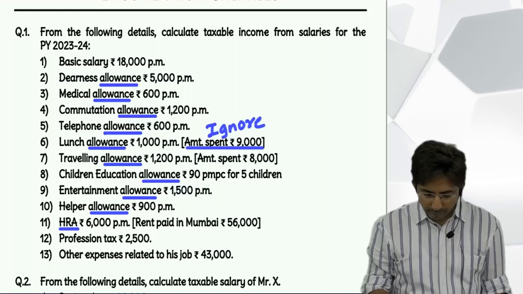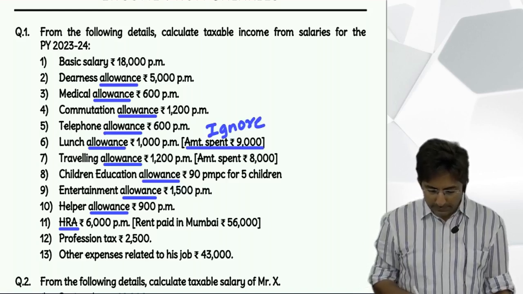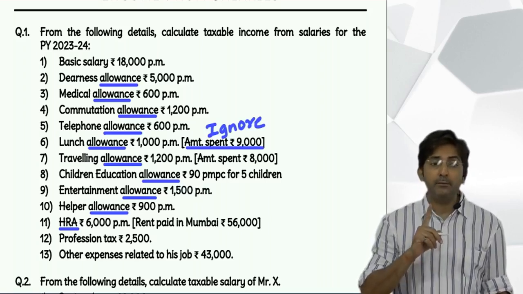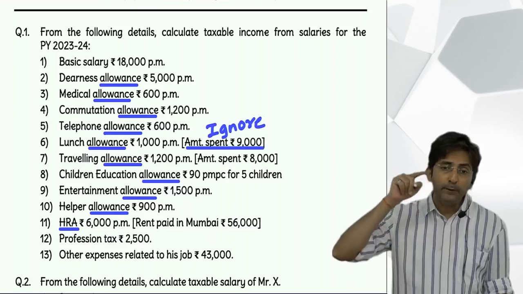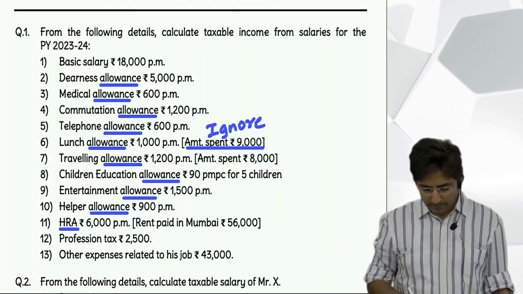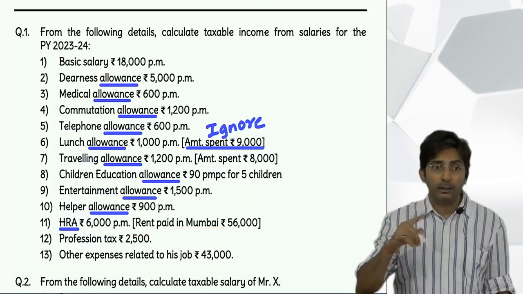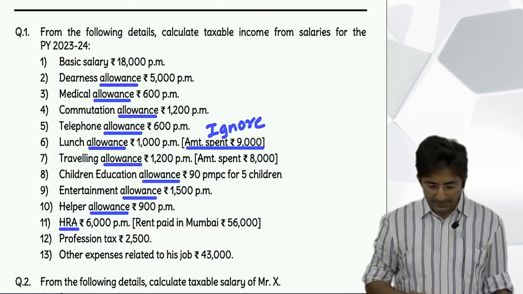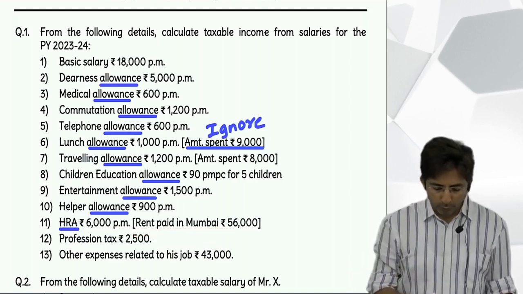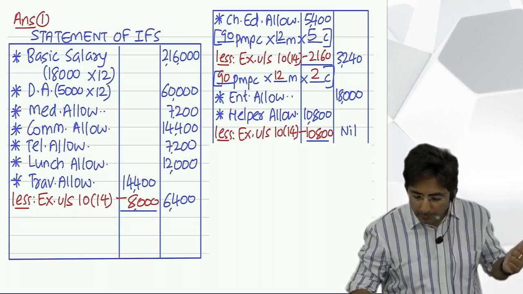Okay, then next point, HRA. What is HRA? House rent allowance. But be careful, HRA will be exempt only if he pays rent. Is he paying rent? Yes, he is paying rent in Mumbai. So metro cities, 50%. But HRA is a big formula, so if I try to solve here in a limited area, it will become a little congested.